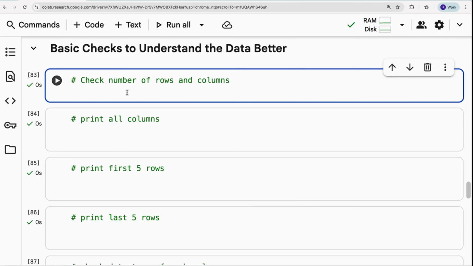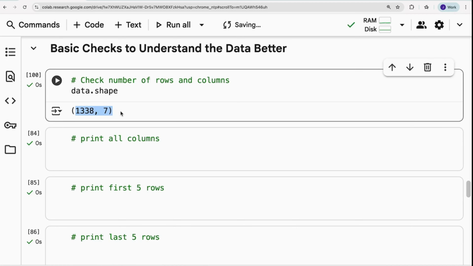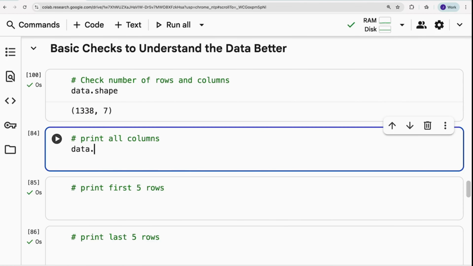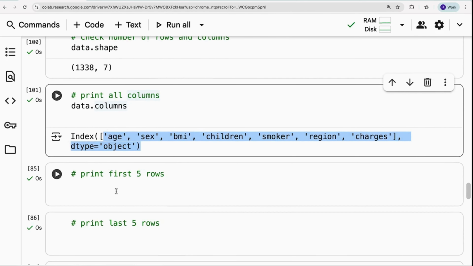Next step is, you need to perform basic checks to understand the data better. First, what if I need to find the number of rows and columns? Use shape. data.shape tells you the number of rows and columns. There are 1338 rows and 7 columns. What if I need to print all columns? Just use data.columns. It's going to print all the columns. See, you can see the list of column names.